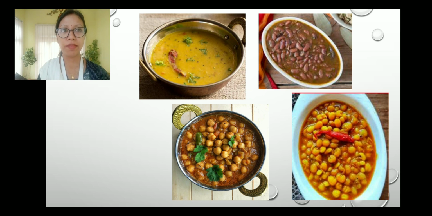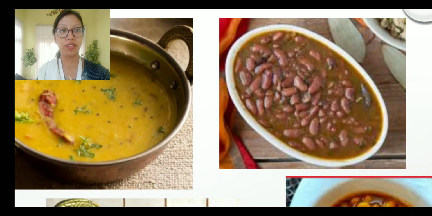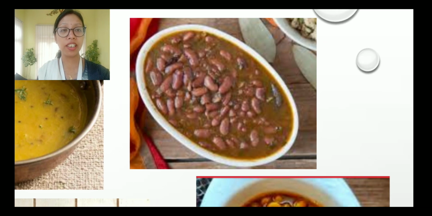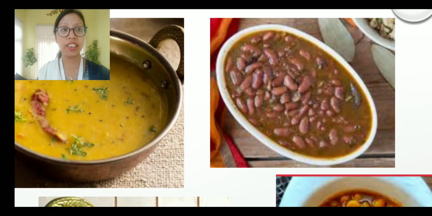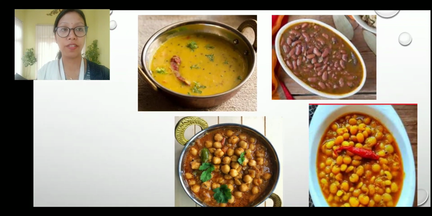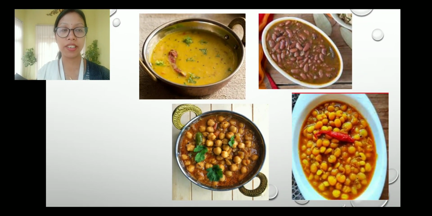Then we have the red beans. So what are red beans? Red beans are the rajma. Have you heard of rajma? Yes, then how many of you love to eat rajma? Everybody loves to eat rajma. So here is the picture of the rajma. These are the pulses. Then we have the chana, the kabuli chana.